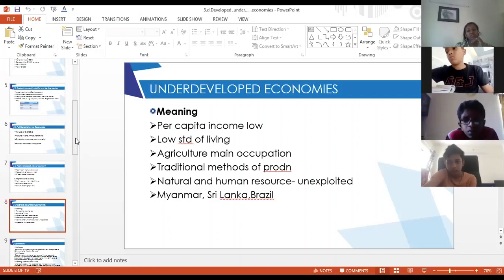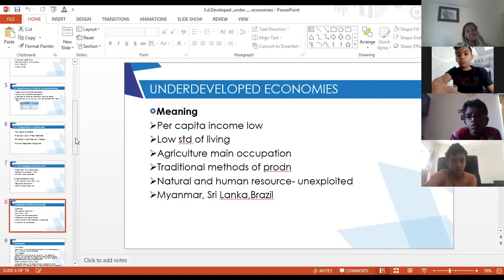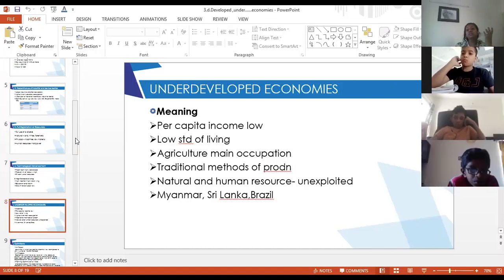Traditional methods of production are used, right? That means old methods are used, technological advancement is not applied. And because these traditional methods are used, efficient production does not happen. Natural and human resources both are unexploited. That means there is abundance of natural resources but they are not fully put to use. The human resource also, the labor, is not fully exploited. That means they are not working efficiently.